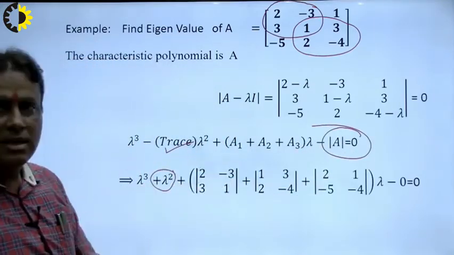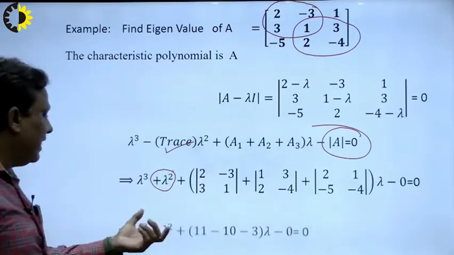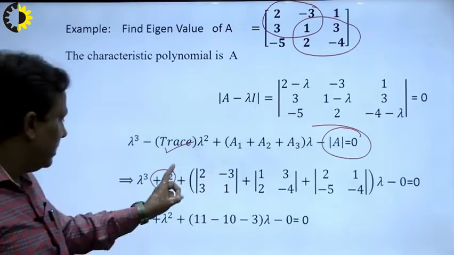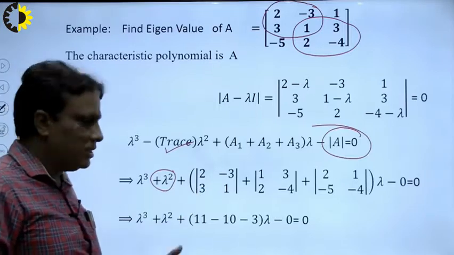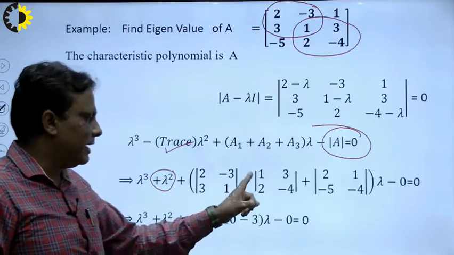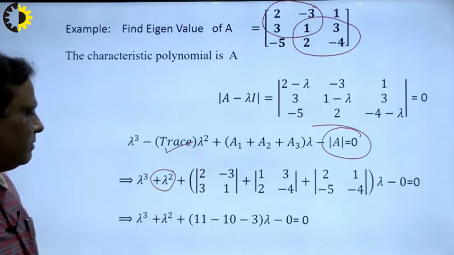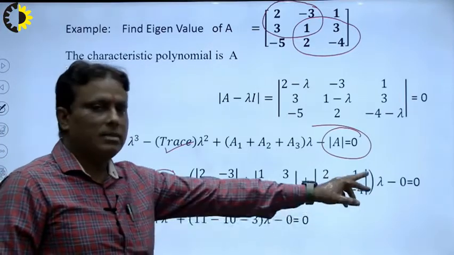So I write here. Now the question is what is the value of lambda cube here? Lambda square here. The determinant of this is 11. The determinant of this is minus 4. 3 2s are 6 minus 10. 4 2s are 8 minus 3.